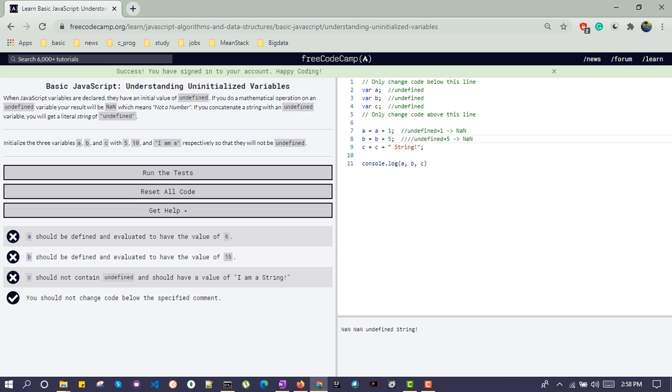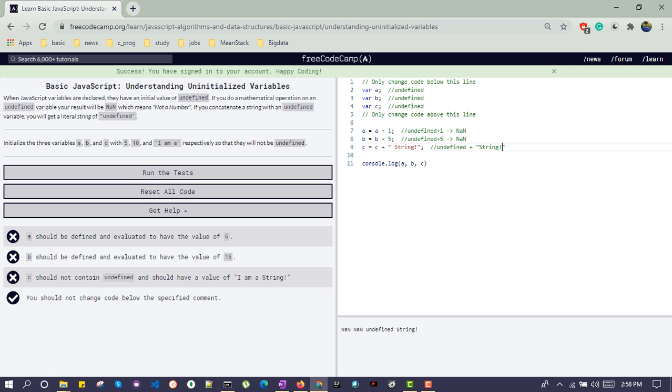But in case of c, the initial value of c was undefined and we are concatenating it with the string literal.